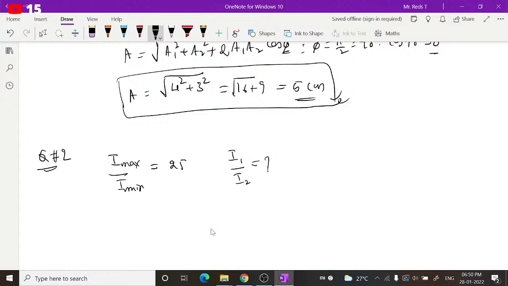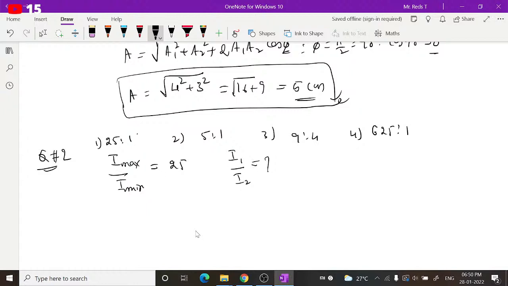So the question is: two coherent sources of different intensities send waves that interfere. The ratio of maximum to minimum intensity is 25. The intensity ratio of the sources is, with options: first option 25 is to 1, second option 5 is to 1, third option 9 is to 4, and fourth option 625 is to 1. How to find I1 by I2?